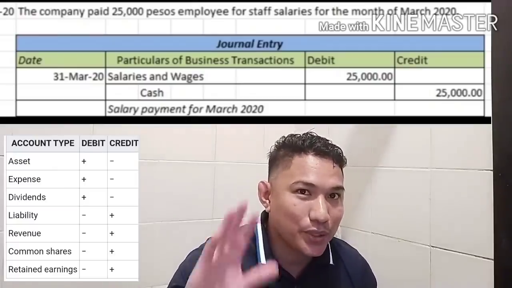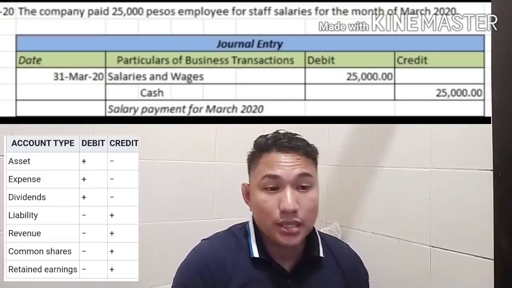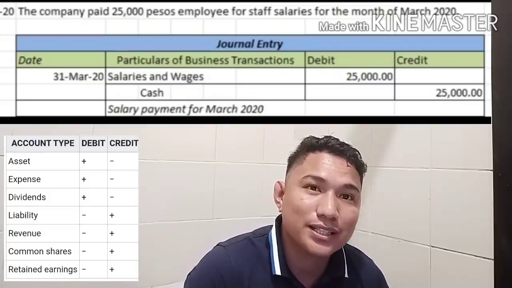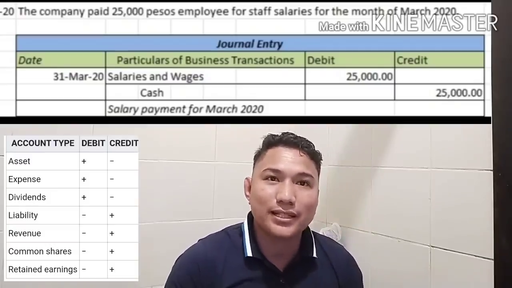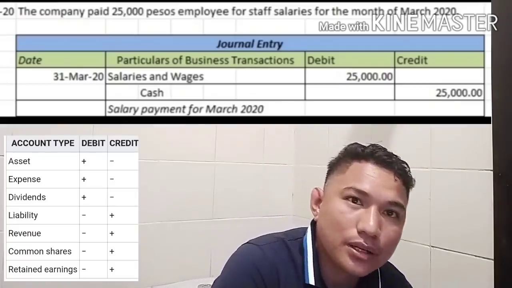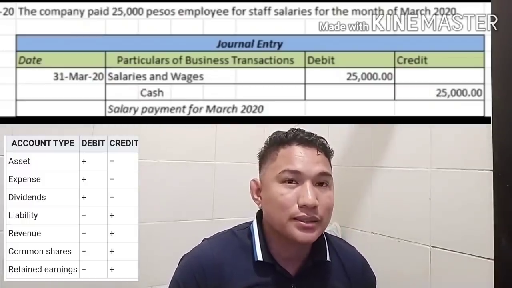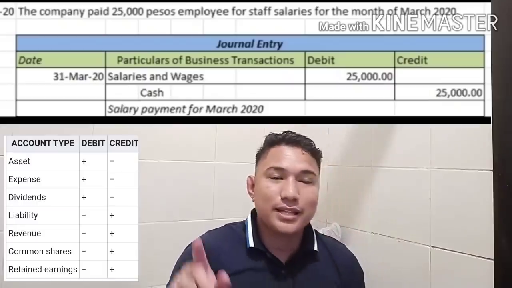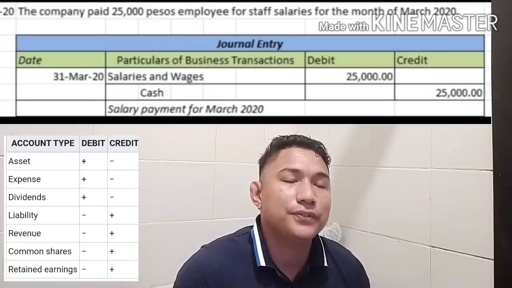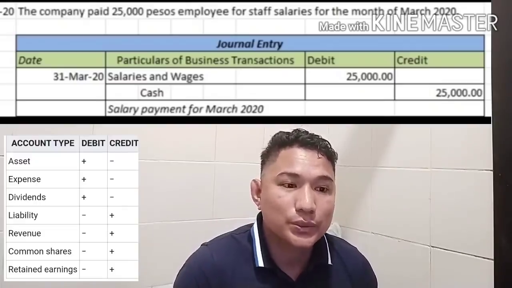Now, during the hiring, we don't have entries because there is no financial effect. But this time, during their salary payment, there is a financial effect. What is the financial effect of paying the salaries of employees? Of course, your cash decreases and then your expense increases. So debit salaries and wages expense, credit cash. The brief explanation is salary payment for March 2020.